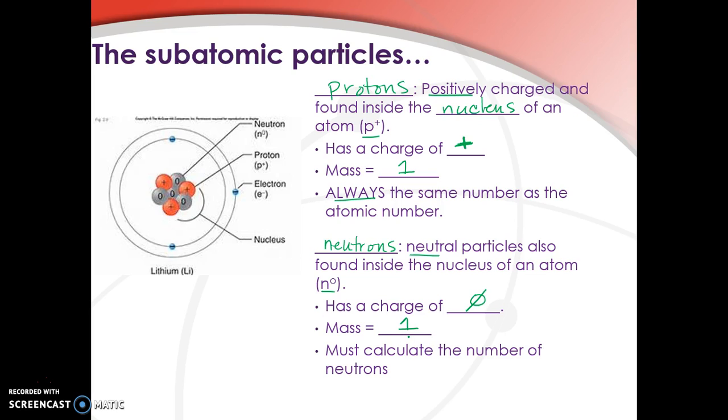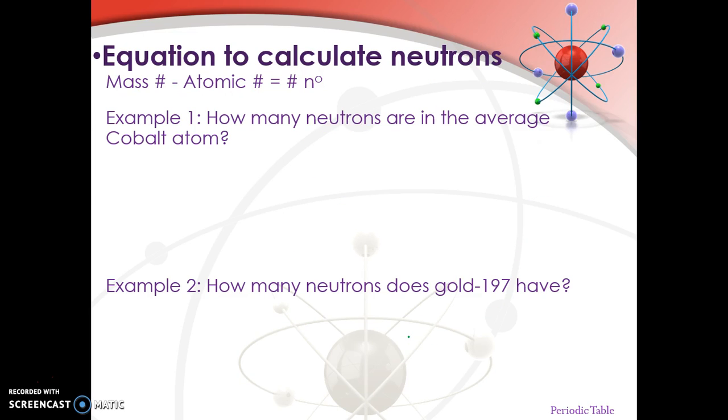All right, and you don't just know the number of neutrons in an atom, you actually have to calculate the number of neutrons in an atom. So how do we do that? Well, to do that, we have to take this number called a mass number.